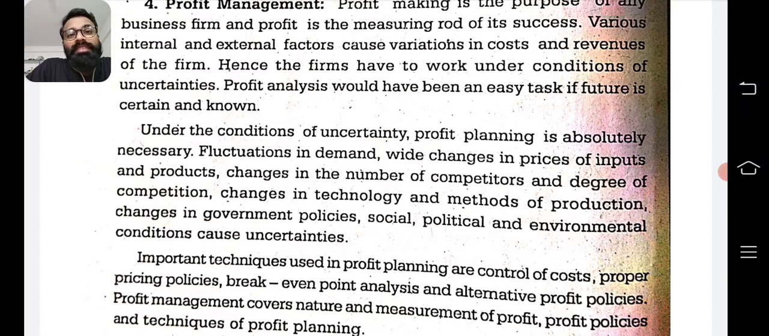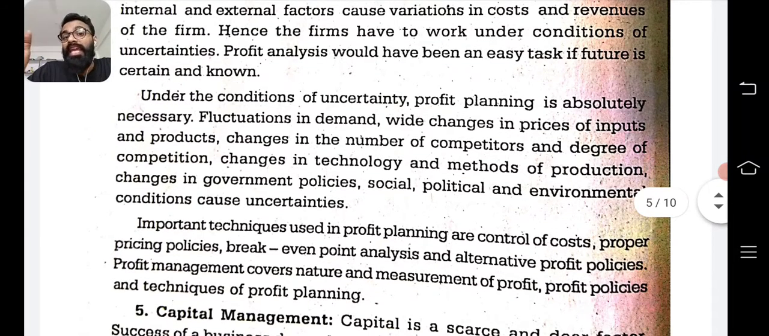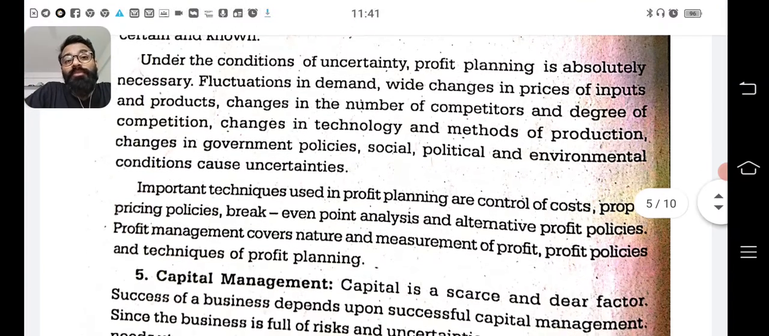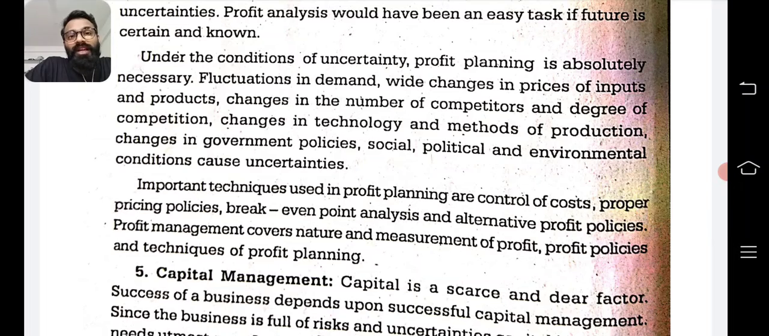For example, we made biscuit, the cost of production was very less, we determined the price, it came to the market, but if there is a lockdown, people will not go to the market and buy biscuit, no? So, uncertainty happened. So, we have to actually forecast even into the uncertainty and try to make a profit planning, how much will be our profit in the coming academic year, coming financial year.